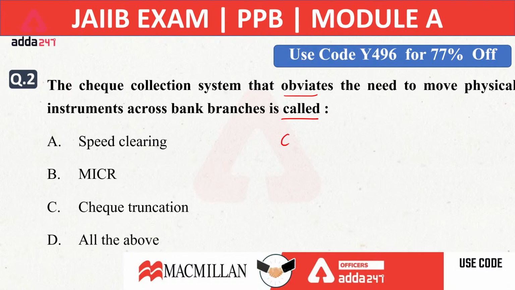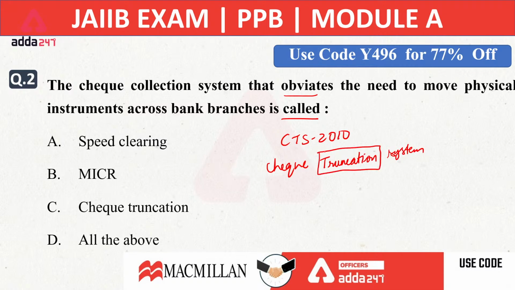Okay, I think you all have heard about the CTS, CTS 2010. Now, what is CTS? CTS stands for check truncation system, in which truncation means to stop the physical movement of checks. Earlier, how were we clearing the checks? We were clearing the checks with the physical movement of checks. We had to share the physical paper of a check from one bank to another bank for clearance purposes. That takes a lot of time, and there is a chance of the check being misplaced also.